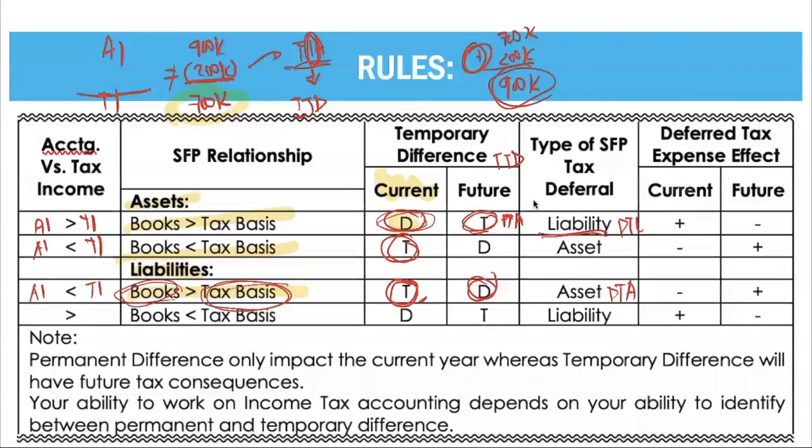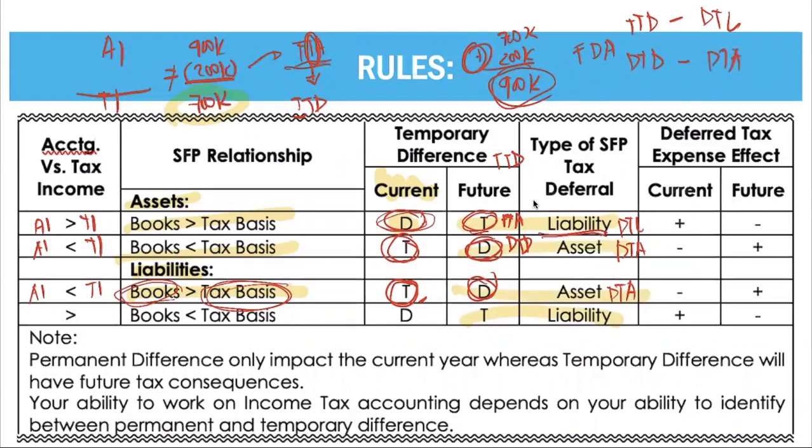Since you tax it in the current year, what will happen in the future? You have a future deductible amount. If you have a future deductible amount, then you have a deductible temporary difference, and you will get a deferred tax asset. Take note: a taxable temporary difference arises a deferred tax liability. A deductible temporary difference arises a deferred tax asset.